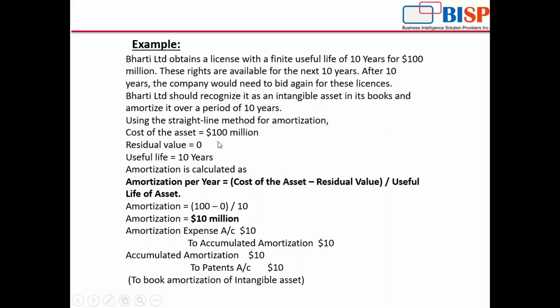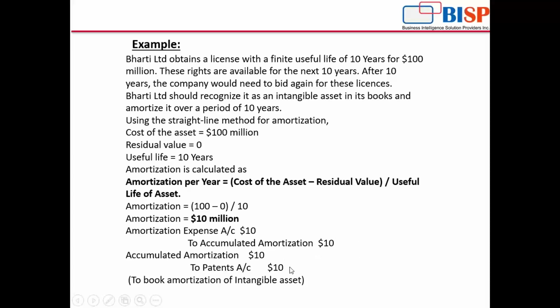Now the cost of the asset is $100 million, residual value is 0, useful life is 10 years, so 100 minus 0 divided by 10, this much is the amortization amount. What will be the entry? Amortization expense to accumulated amortization, because we keep on accumulating it. So with $10 million, accumulated amortization to patent $10 million. Amortization calculated as per SLM is booked as an expense under the income statement. In the balance sheet, the balance of the accumulated amortization account will be increased, thereby reducing the net cost of an asset.